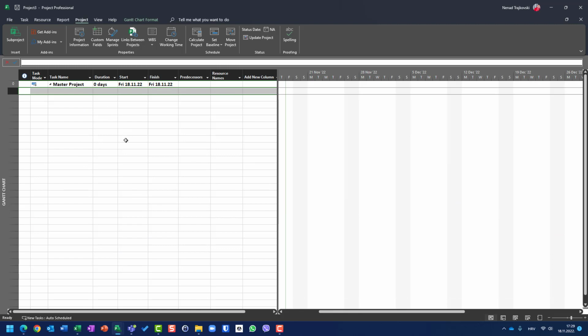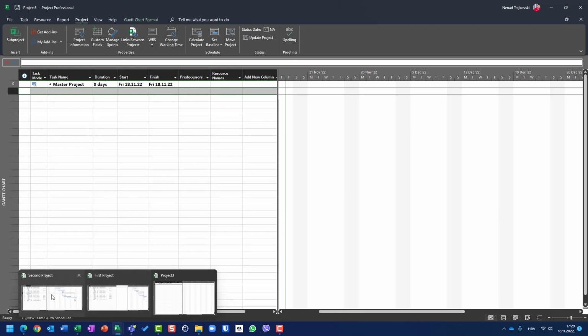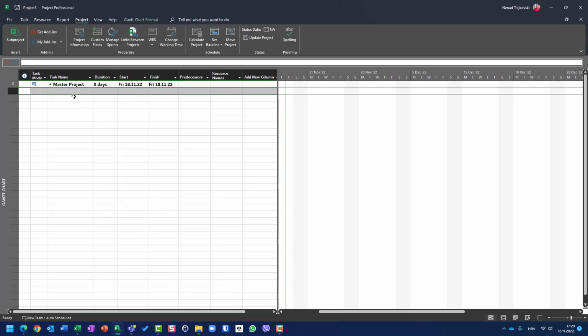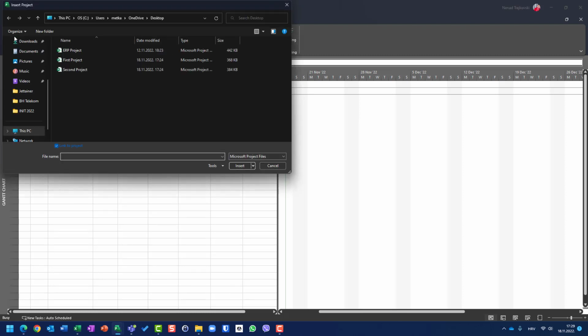When I erase those projects, first of all, I will not erase tasks from original projects. Okay, here, no. But let me show you in master project two different options. When you go to sub-project and you want to choose the first project, you have a somehow hidden link to project. You can check it or uncheck it.